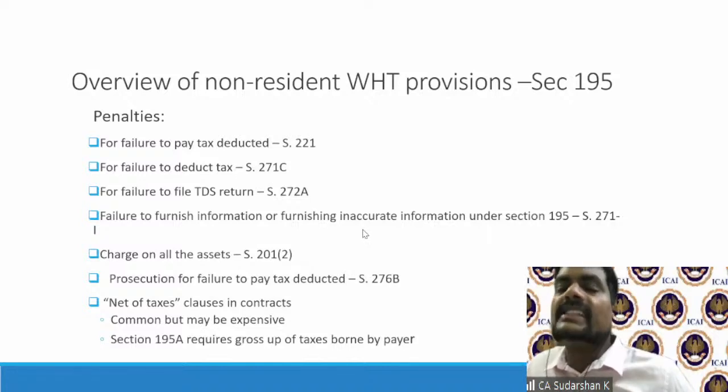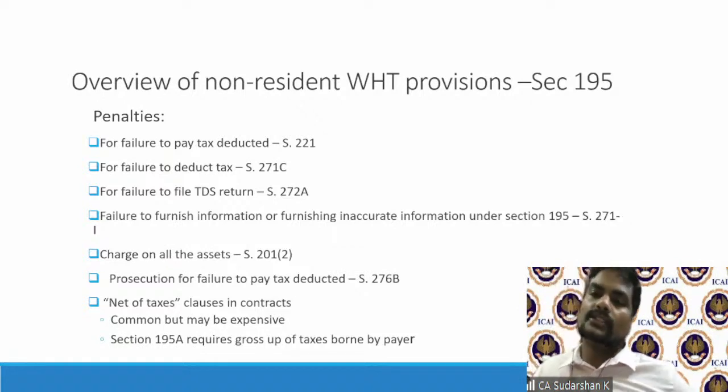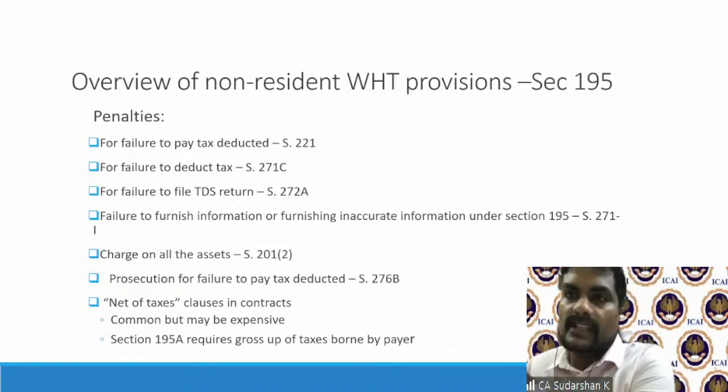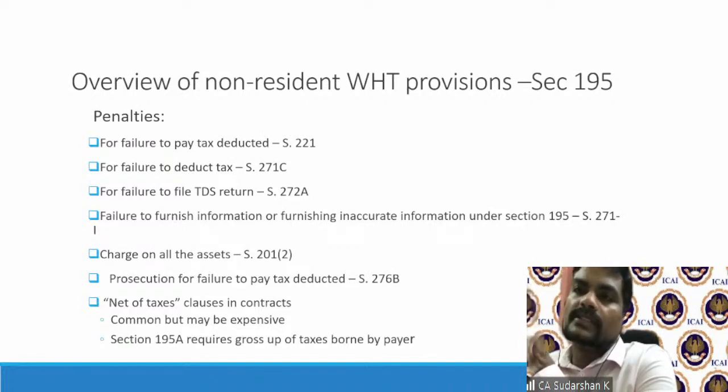Now, amidst all this interest and penalty, as I already mentioned to you, there is also something called 195A gross up. Which I have already explained to you. Normally, non-residents, because of bargaining power, will come and tell the resident service recipient, you want my services, pay 100 rupees. I want 100 net. Any taxes you have in India, withholding, whatever, you bear it.